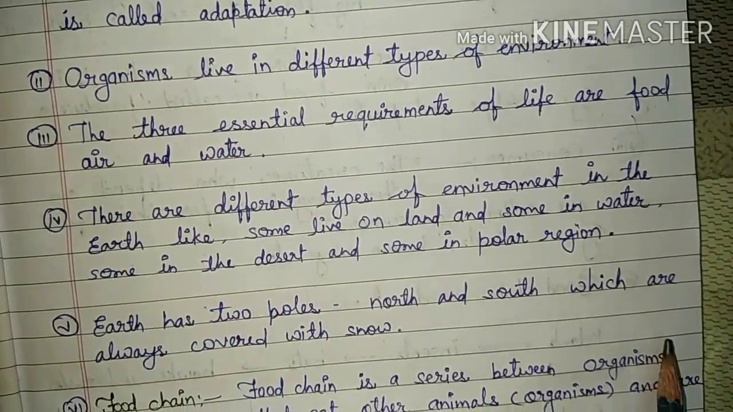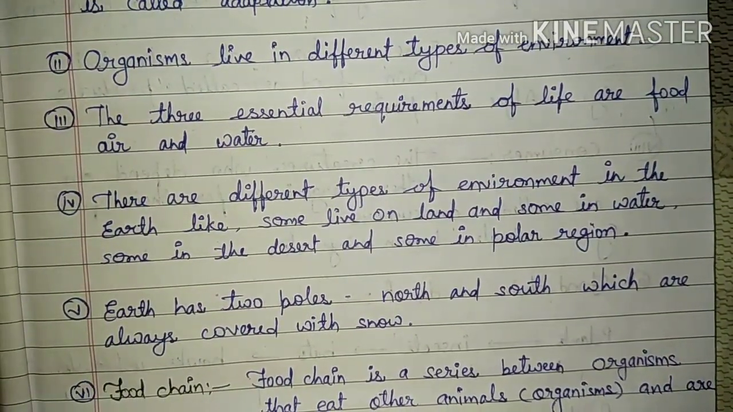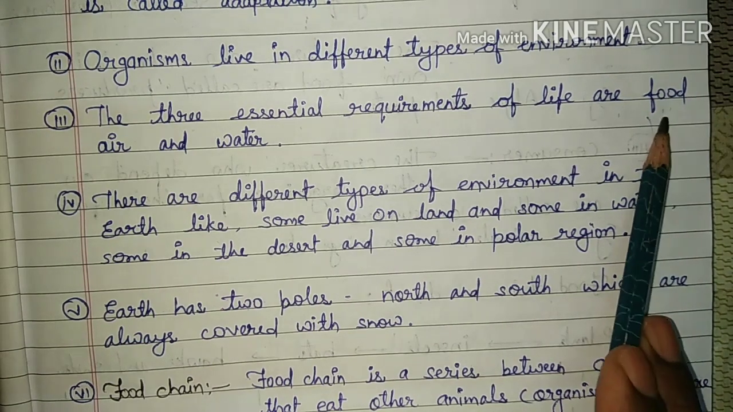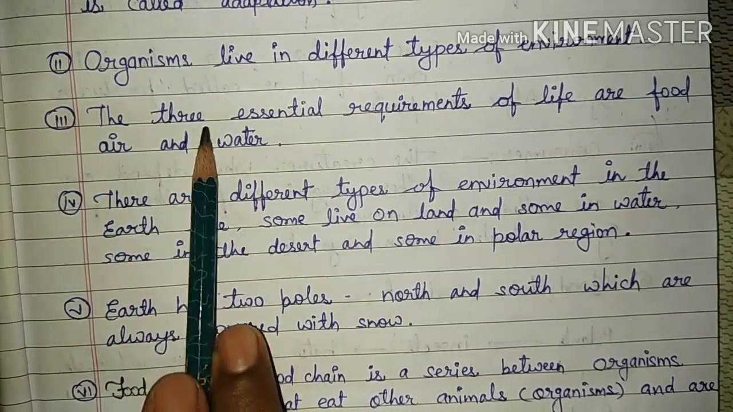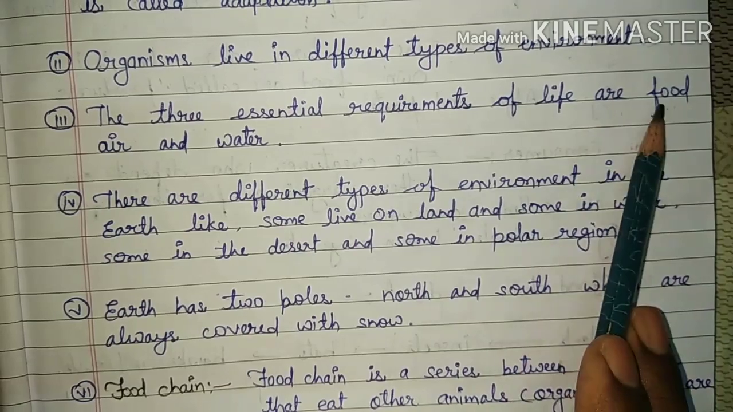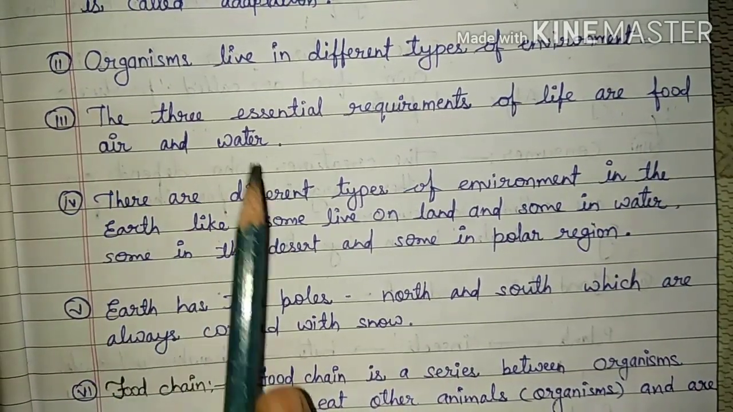Next, students, do you know what are the main three essential things to survive the life? Yes, they are food, air and water. Very good. The three essential requirements of life are food, air and water.